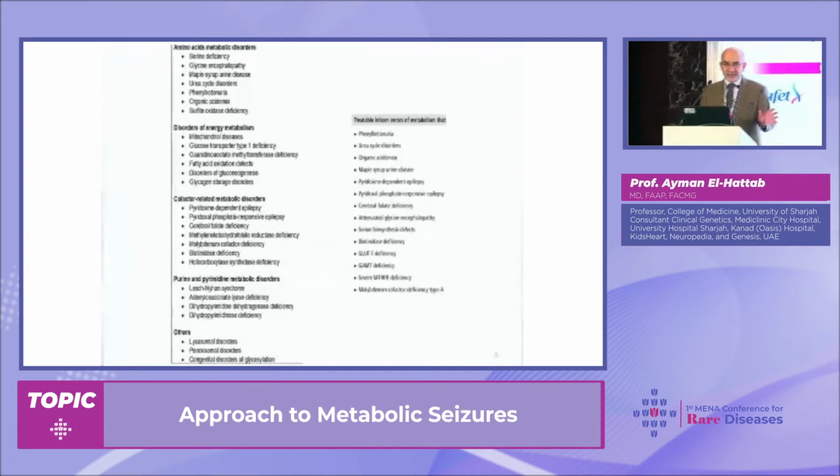So a list of these conditions, of course, it's a really long list. We have disorders of amino acid metabolism, disorders of energy like mitochondrial diseases, disorders of cofactors, a really long list of conditions. But on the other side, we have some treatable conditions, like the classic example, phenylketonuria, urea cycle disorders, organic acidemias. These things can be treated, and if you treat them, then you control seizures.